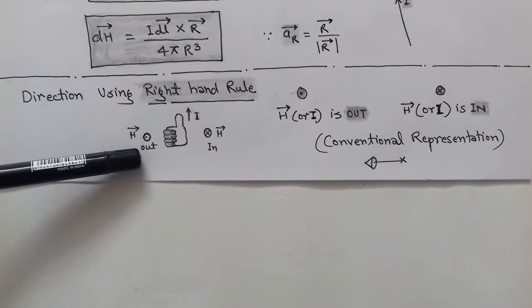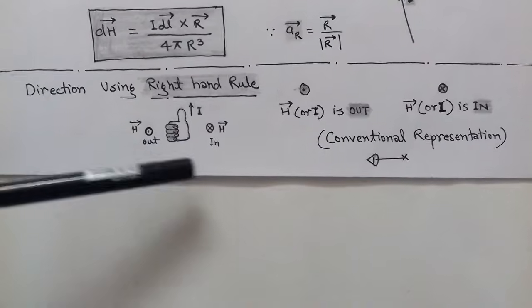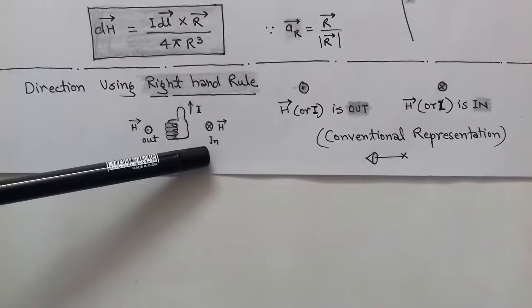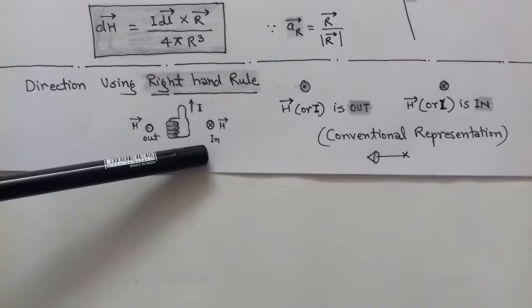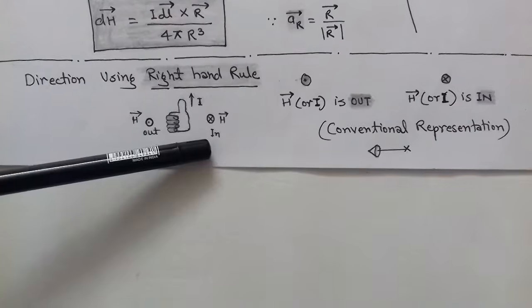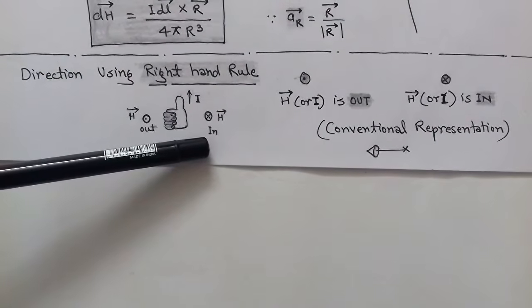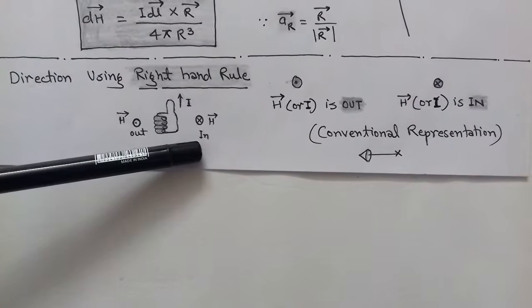So the magnetic field intensity is outward to this page, while to the right hand side the magnetic field intensity is input to this page. So this is a way to determine the direction of magnetic field intensity by using the right hand rule.